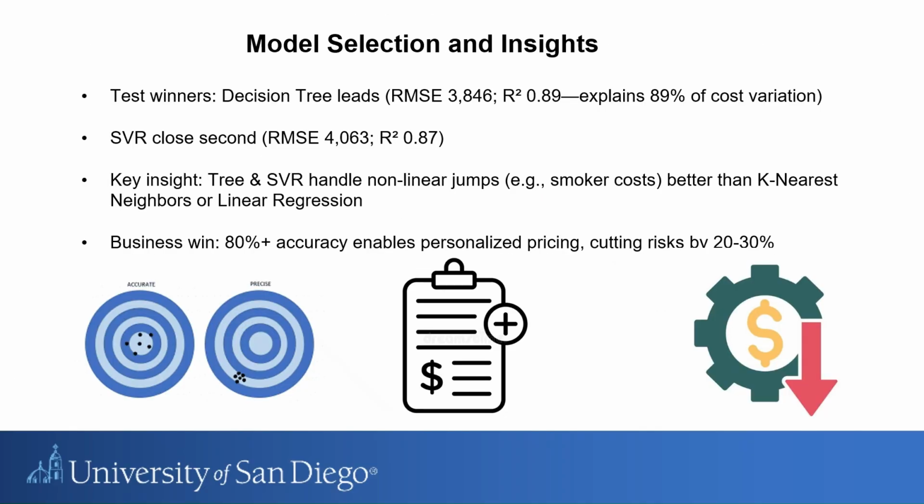Based on this, decision tree is our top pick, leading with low error and high explanatory power. SVR is a strong second. It is important to note that these two excel at non-linear jumps, like sudden cost spikes for smokers, outperforming simpler models like k-nearest neighbors or linear regression. For business, this means over 80% accuracy unlocks personalized pricing, potentially cutting risks by 20 to 30% through smarter targeting.